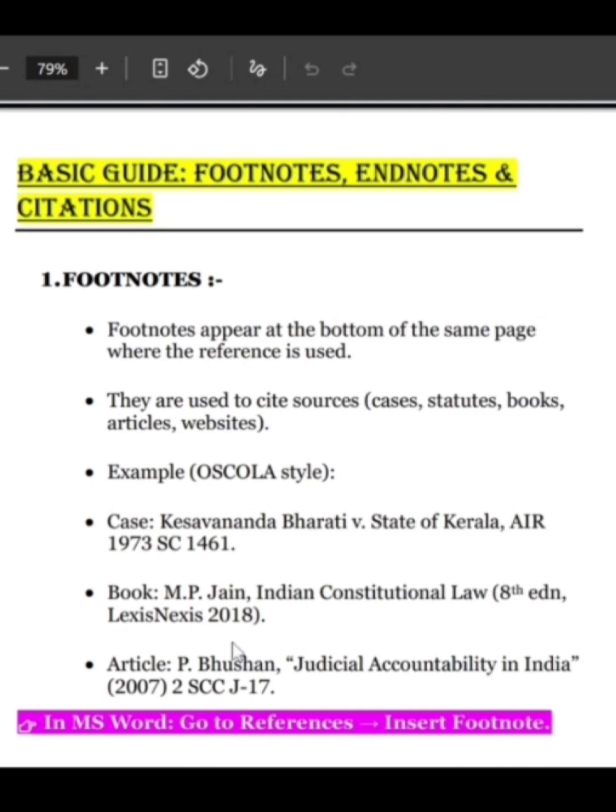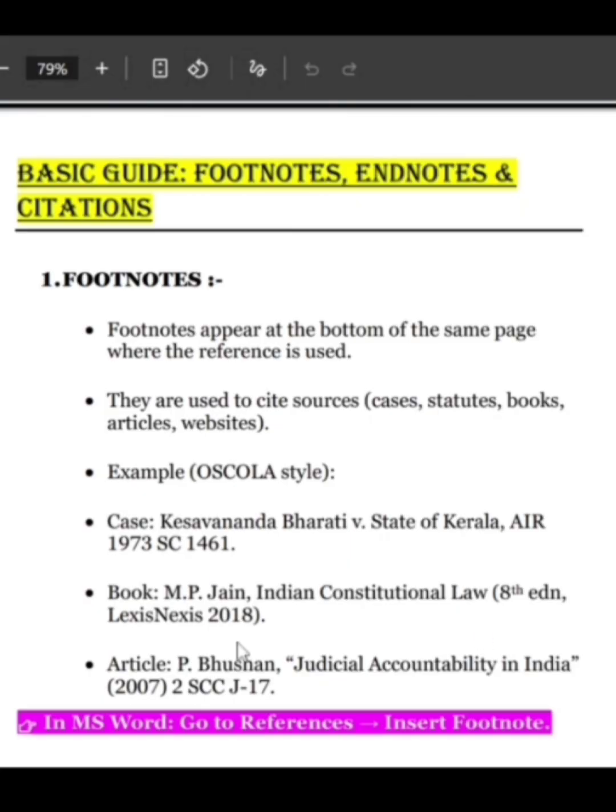In Oscola, for example, you write the name of the case and its citation, which is all over the internet. You can search for the citation of Kesavananda Bharati v State of Kerala and you will get it. Also in Oscola, one thing you should pay attention to is that the name of the case should be in italics when you are mentioning it in the paper, not in the citations. If you are mentioning a case in your paper and citing just the year in the footnotes, then your case should be in italics for Oscola.